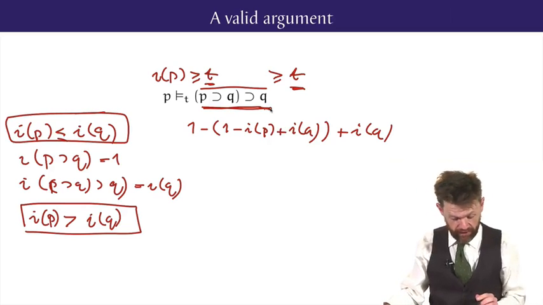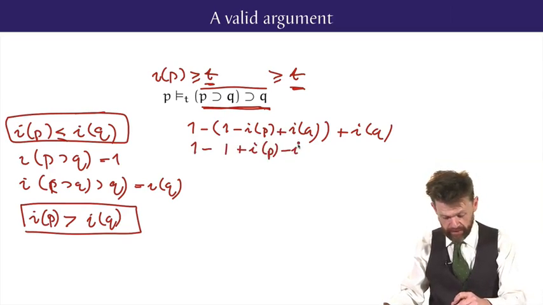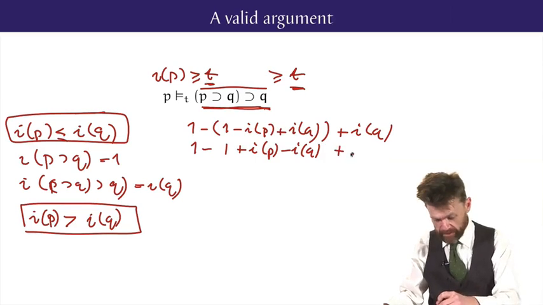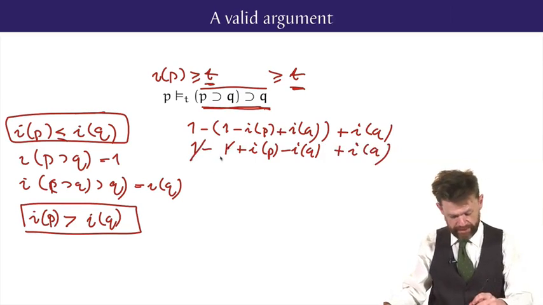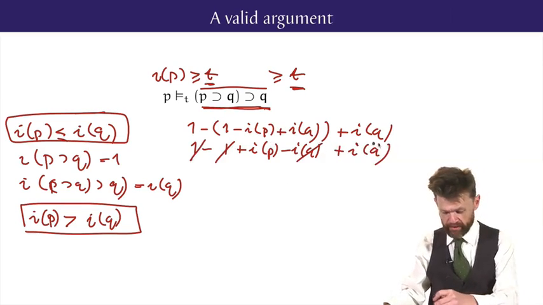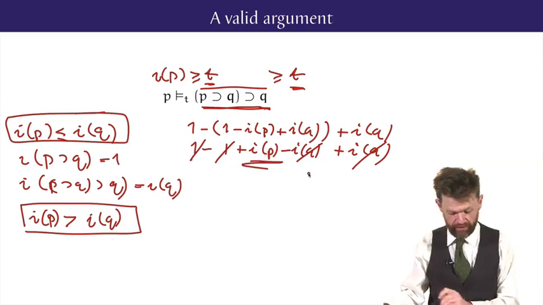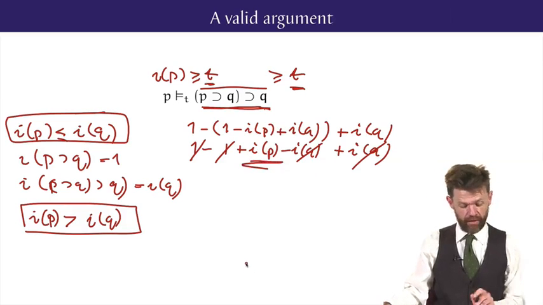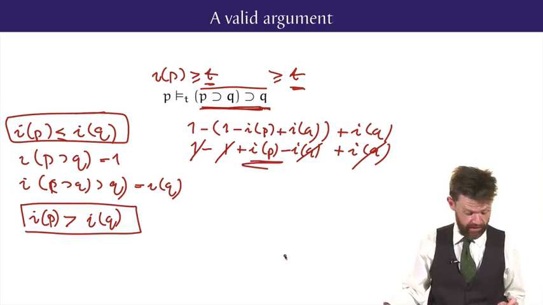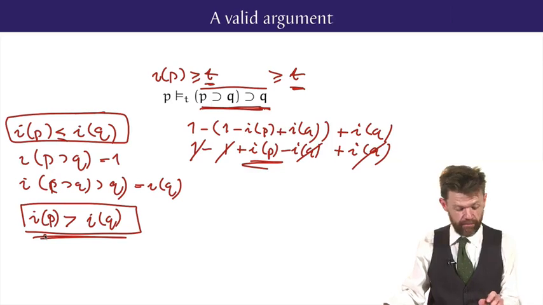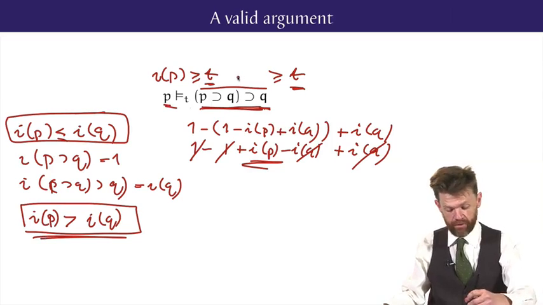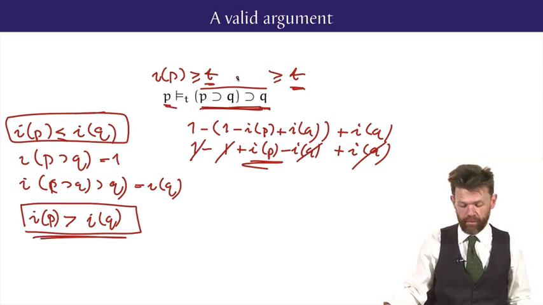And I'll just look at this value and unpack it. That's 1 minus 1 plus the value of p minus the value of q plus the value of q, and the 1's cancel out, and the minus the value of q and the plus the value of q cancel out, and you've got the value of p. And so the conclusion of the argument now, in this case, has just the same value as the premise. And so if the premise is above the threshold value, so is the conclusion. So in either case, we've got that this is a valid argument. The conclusion is always above the threshold value if the premise is.